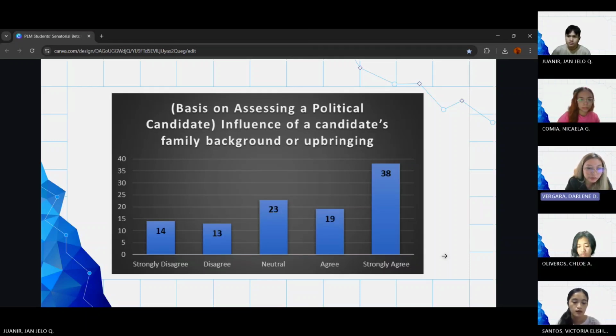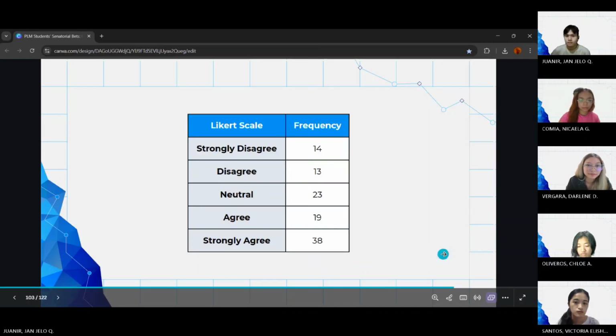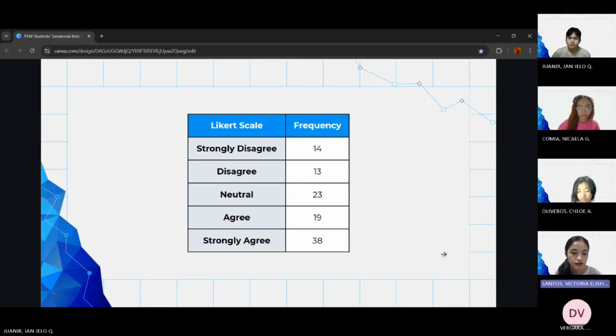And then lastly, 14 participants strongly disagree that it is one of the bases on assessing a political candidate. For the frequency, even though the frequencies are kind of close, still the majority of the respondents agree with the prompt, and all of the options were chosen by the respondents.